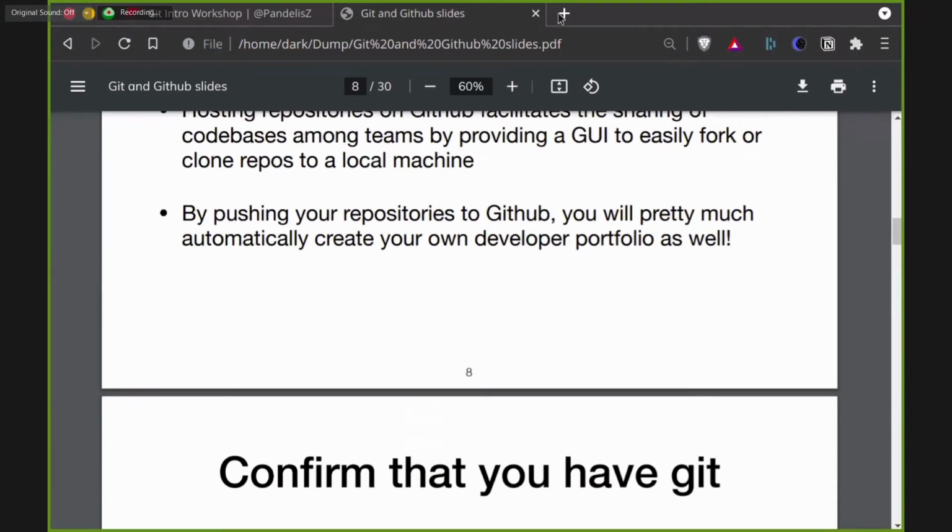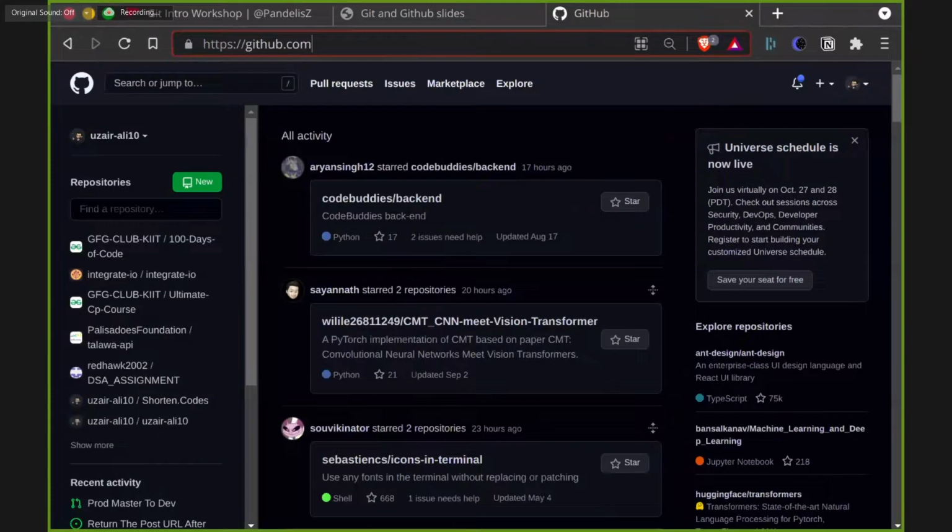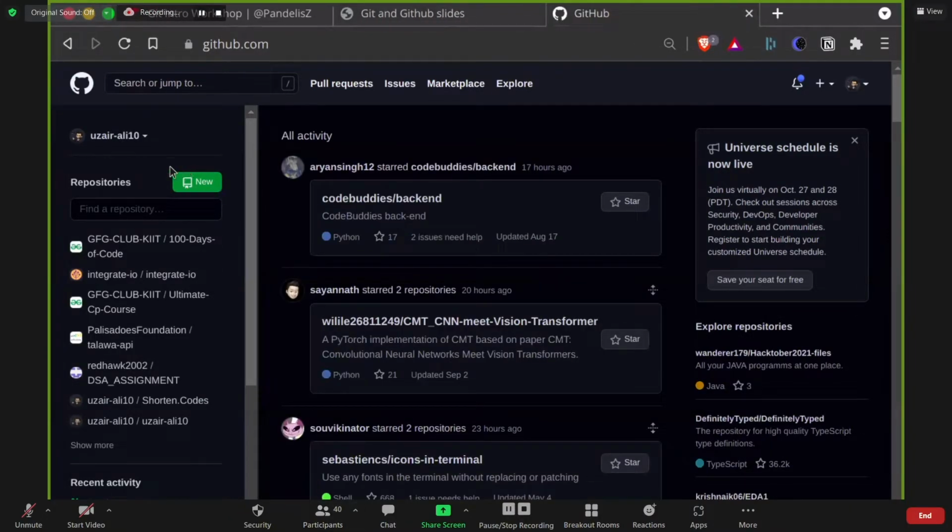So enough of the theory. Let's dive into the implementation. If you do not have an account on github.com, please go and create one and try to follow the steps which I'm doing. As I said, GitHub stores code in something called a repository. So we'll start by creating a new repository. Go to github.com. There you'll see a button over here, New, or you can go to github.com/new.